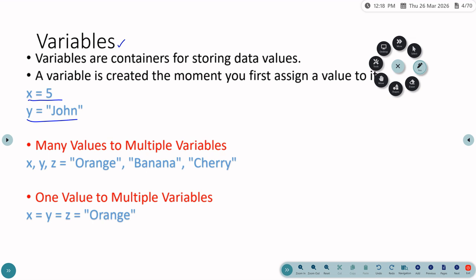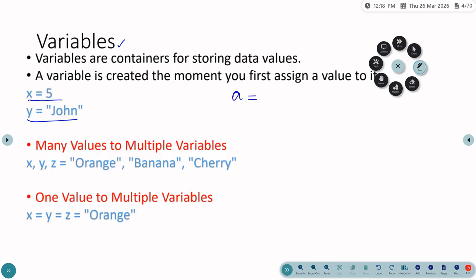If you want to create a variable, first you give a name to the variable. Suppose I want to create a variable which has the name a, and I have to assign a value to the variable.